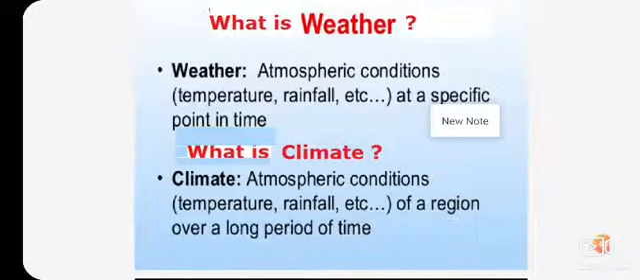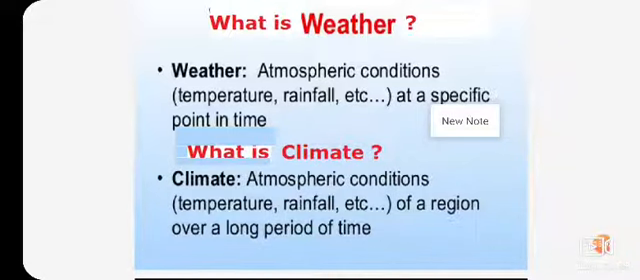Now coming to the next point, weather. What is weather? Weather is nothing but the atmospheric conditions at a specific point in time. Come on children, what is weather? The state of the atmosphere at a particular place and time with regard to heat, cloudiness, sunshine, wind, etc. This is called weather.